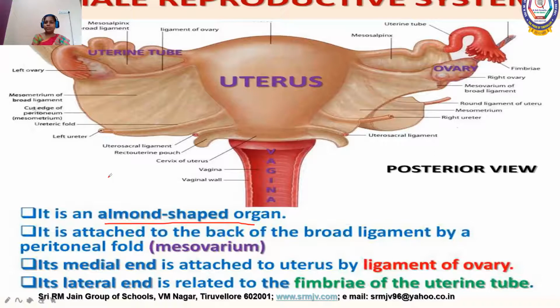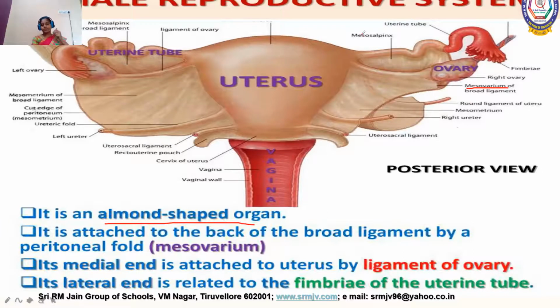The broad ligament, with the help of which the uterus is attached to the ovary, we will call that fold of ligament the mesovarium. That folding of the membrane we will call the mesovarium of the broad ligament.